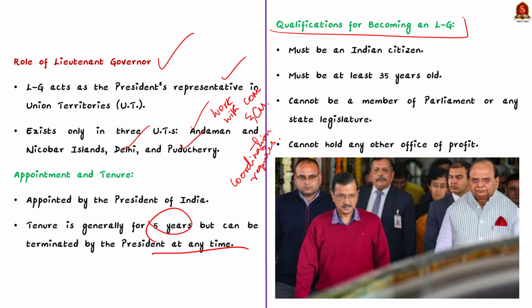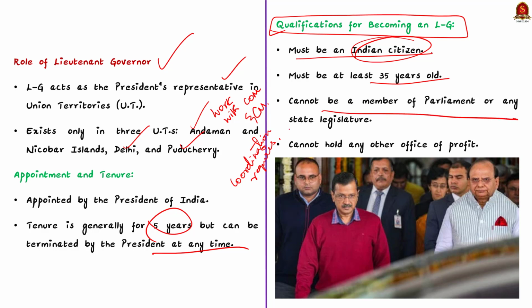Now let us see how someone can become a Lieutenant Governor, or let us see the qualification of the Lieutenant Governor. See, the first qualification is that he or she has to be an Indian citizen. Secondly, their age should be at least 35 years old. Thirdly, they should not be a member of either the parliament or a state legislature. And finally, they should not hold any other job that pays them. With this basic information, let us see the functions of Lieutenant Governor.